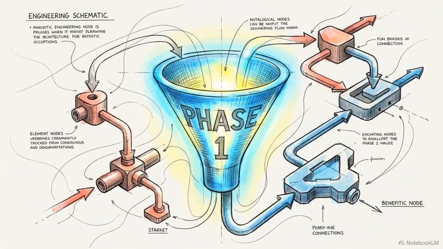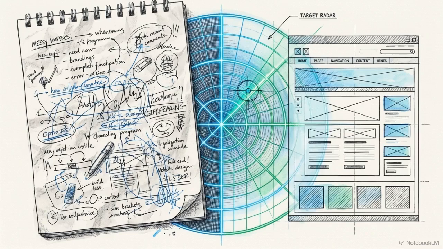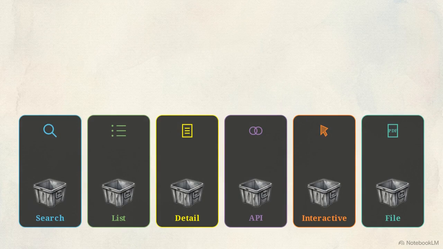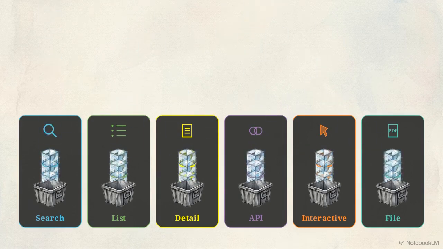This decoupling relies on a strict, multi-stage framework, beginning with the requirement understanding agent. Its sole job is to ingest a messy, natural language request and immediately probe the target web source to extract context. The agent takes that contextual data and forces all incoming requests into a rigid taxonomy. There are exactly 6 acceptable categories: search, list, detail, API, interactive, and file.